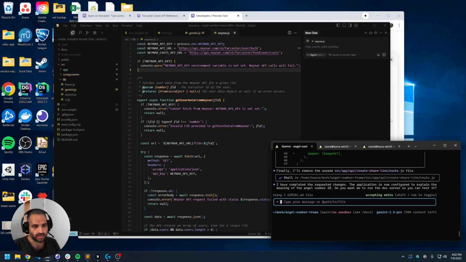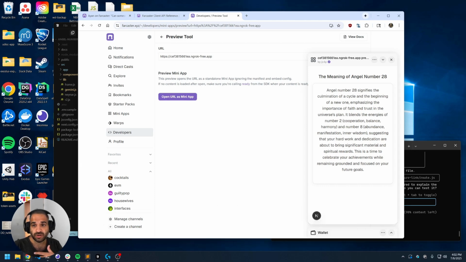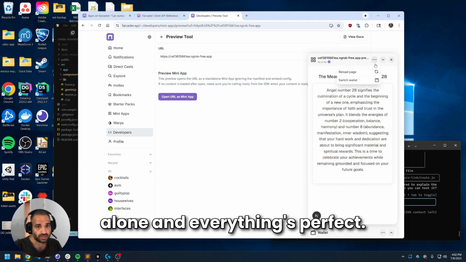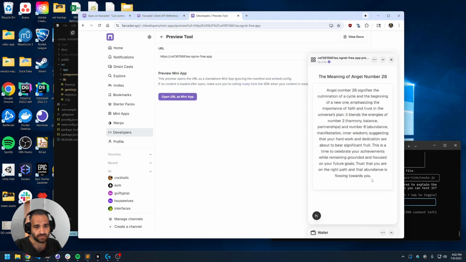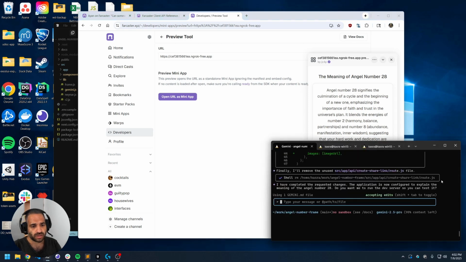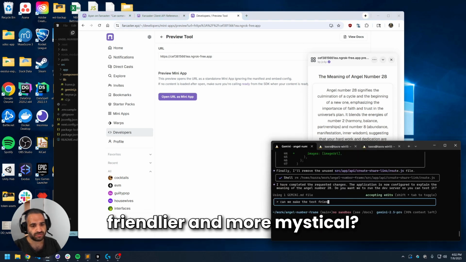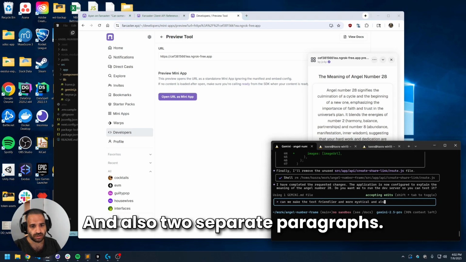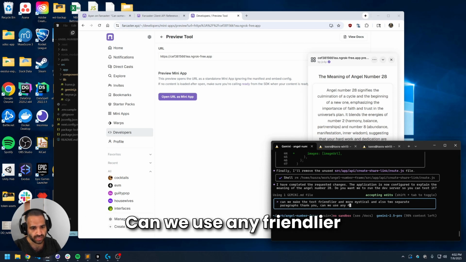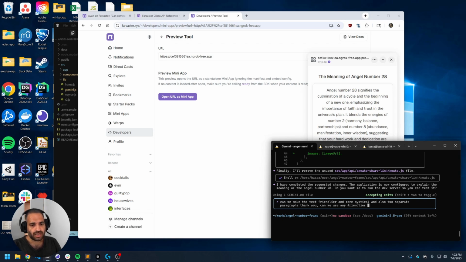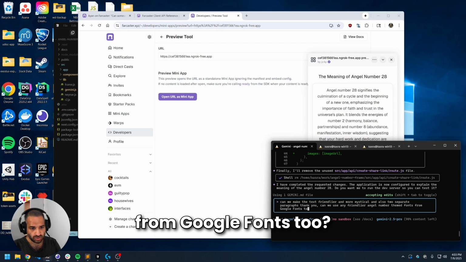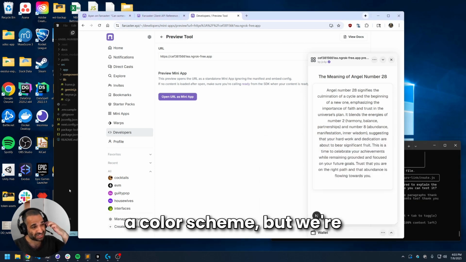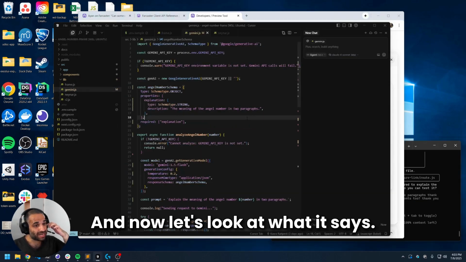Let's try again. See, when it's on Gemini 2.5 Pro, you can just leave it alone and everything's perfect. Awesome. Can we make the text friendlier and more mystical and also two separate paragraphs? Thank you. Can we use any friendlier Angel number themed font from Google Fonts too? Thank you. And I should probably pick a color scheme, but we're not going to get there. And then let's look at what it says.